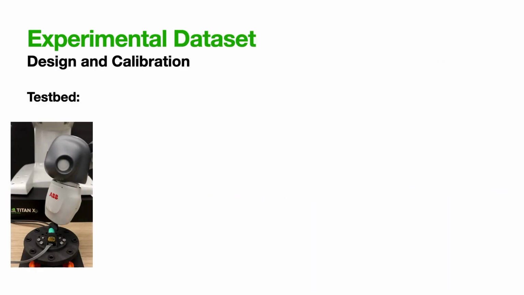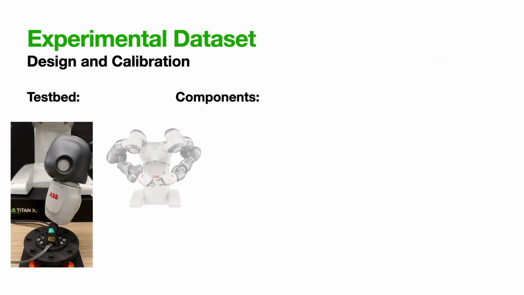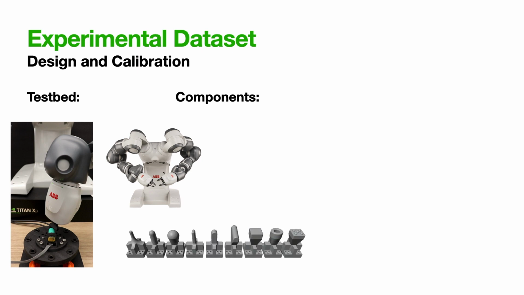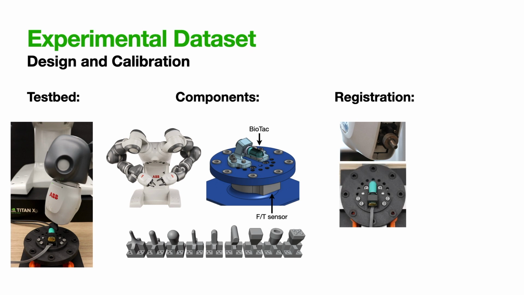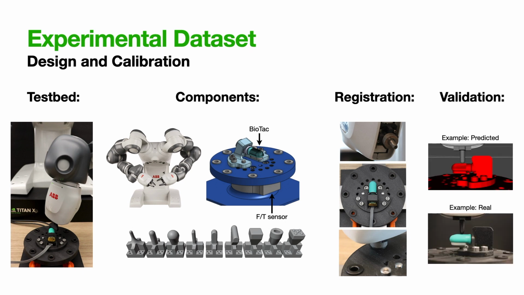To generate the experimental dataset, we designed an apparatus consisting of an ABB Yumi robot, 3D printed indenters representing shape primitives, and a mount that coupled a BioTac to a force torque sensor. To accurately measure contact location, we first developed a mechanical registration procedure inspired by CNC manufacturing. We attached an alignment pin to the end effector and inserted metal hole liners into the mount. We then guided the pin into 3 holes, computed a coordinate transformation between the robot and BioTac frames, and averaged results across multiple samples. A positional accuracy of 1 mm was achieved.